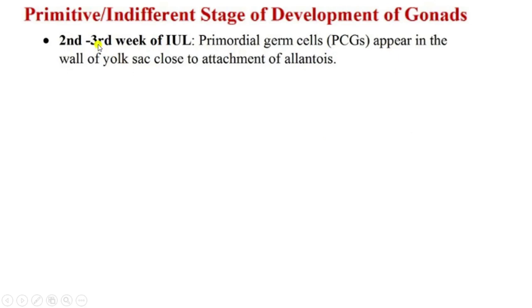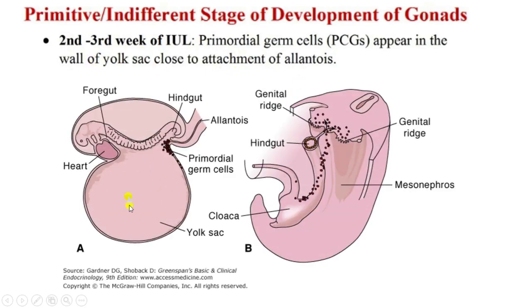During the 2nd to the 3rd week of intrauterine life, primordial germ cells appear in the wall of the yolk sac close to the attachment of the allantois. So here is a yolk sac. In the wall of the yolk sac, primordial germ cells are present close to the attachment of the allantois, right?